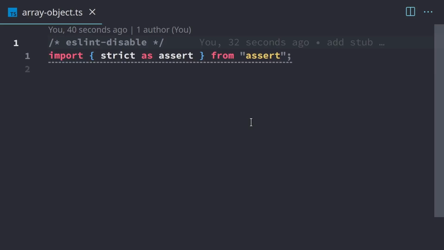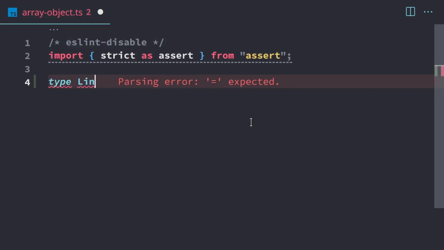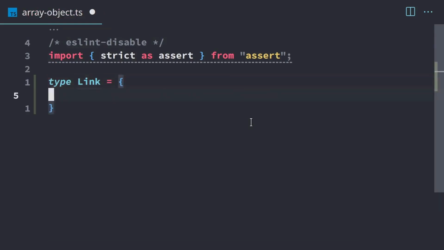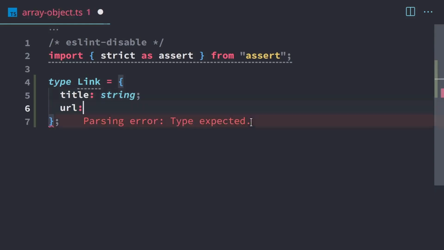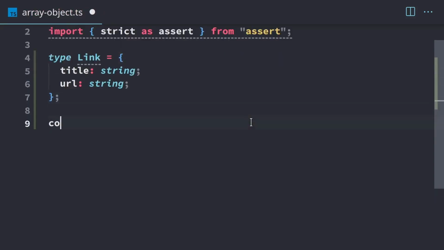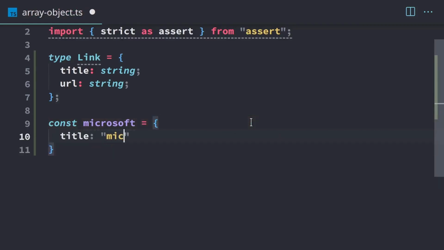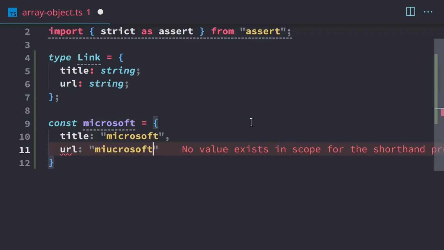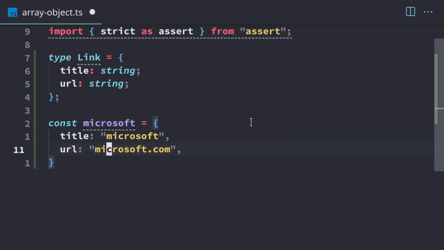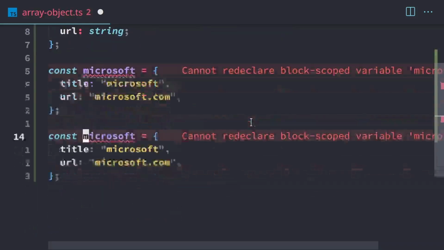So it's not only possible to store strings and numbers in arrays, we can also store complete objects. So to get started, I'm going to make a new object type and call it link. And this will be like a link in a web page. So it's going to need a title and it's going to need a URL. We're going to create a few links. So we're going to have Microsoft. And it's going to have a URL. And then we're going to make another link to TypeScript.